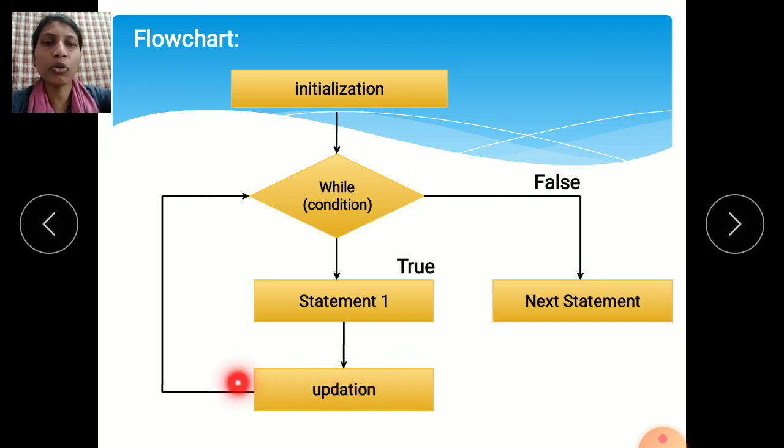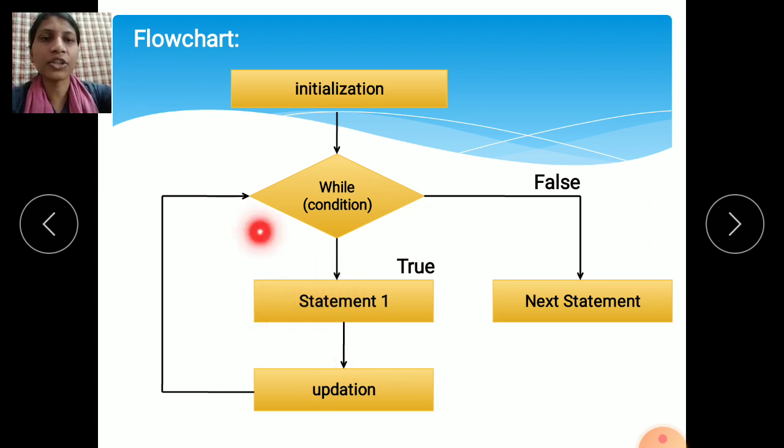Again the loop goes back and the condition is checked. If the condition is true, the followed part is executed, and it comes back again. Like this, if the condition is true, this set of instructions is executed again and again.